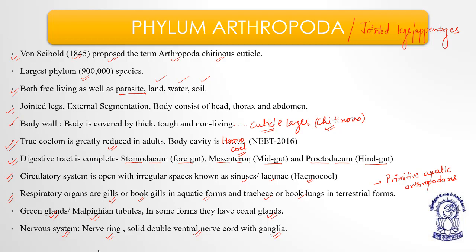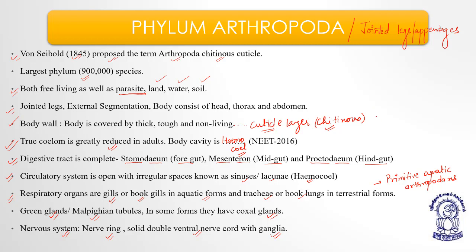They have only external segmentation, no internal segmentation, no septae. The body consists of head, thorax and abdomen, and sometimes head and thorax can fuse to form cephalothorax. The body wall is covered by a thick, tough, non-living cuticle layer.